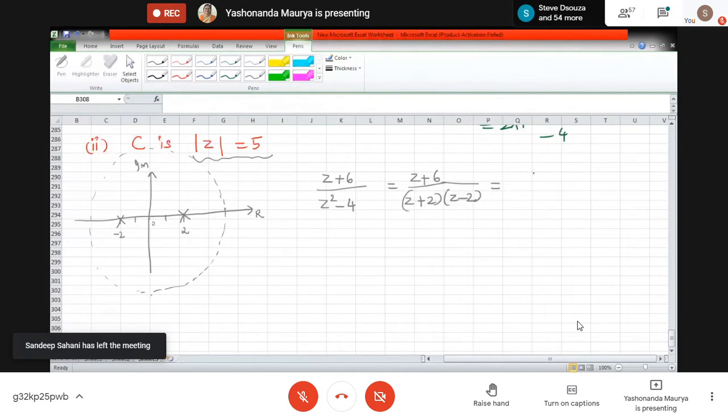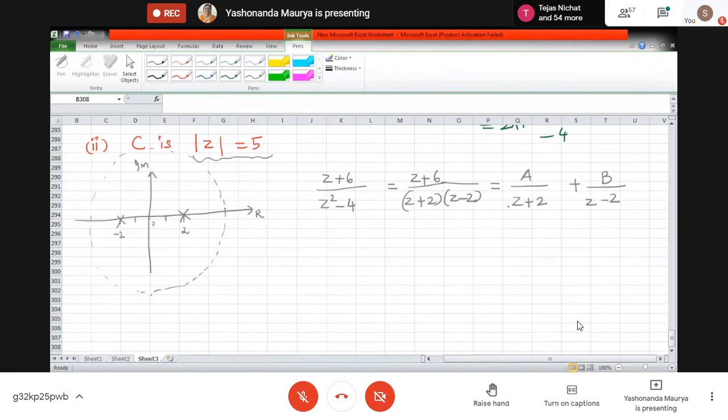So what I'll do is it will be a upon z plus 2 plus b upon z minus 2. Okay, the moment if I do it in this fashion, what will happen is it will be only one problematic point that I will be dealing at a time. Okay, so this partial fractions will help me to simplify this expression. Okay, so let us do the partial fractions quickly. So we are doing the partial fractions for this one.